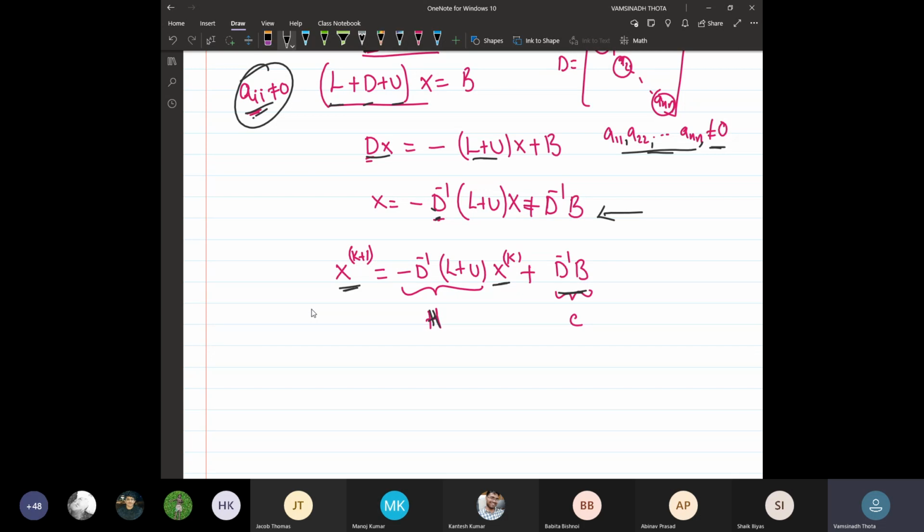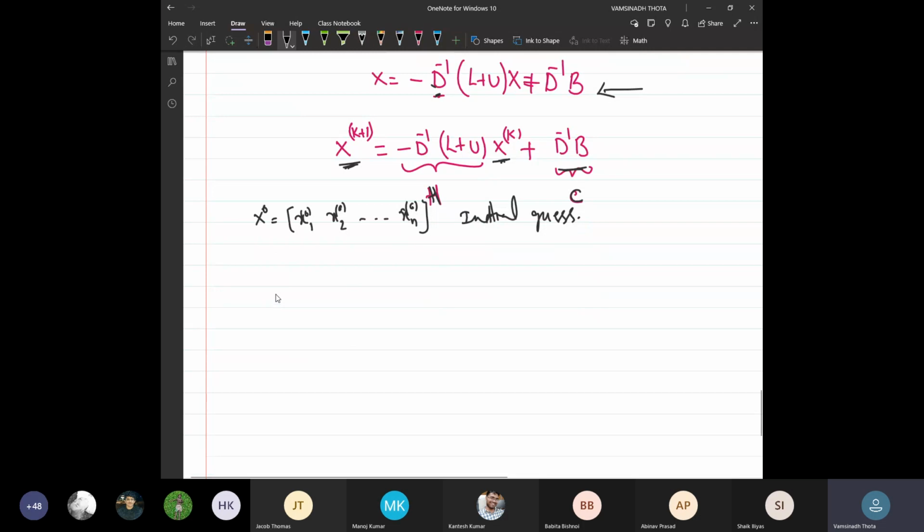So this is the iteration matrix H and this is the constant matrix C. Initially we start with some x^(0), which has components x^(0)_1, x^(0)_2 and so on up to x^(0)_n. It is assumed to be the initial guess. We substitute it here and find the first approximation. Then we substitute the first approximation to get the second approximation, and the second to get the third. This is how we need to continue.